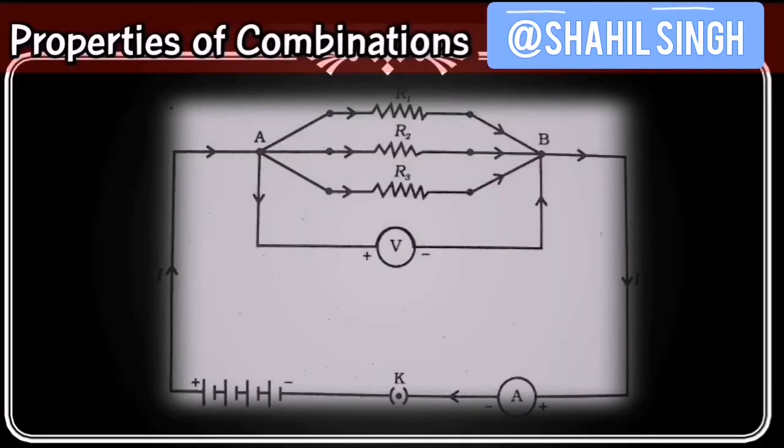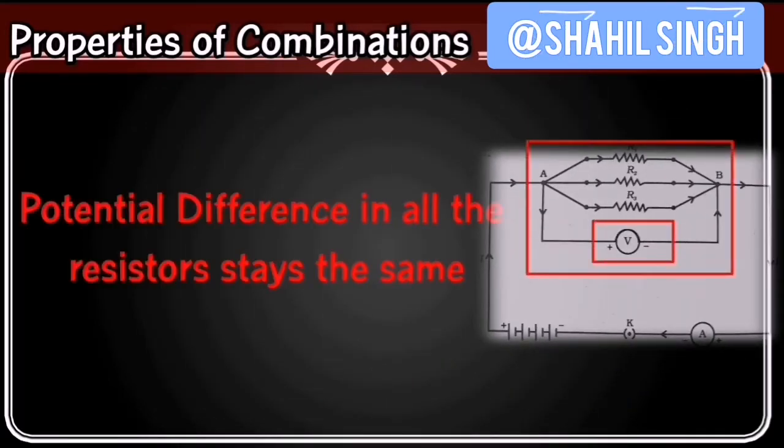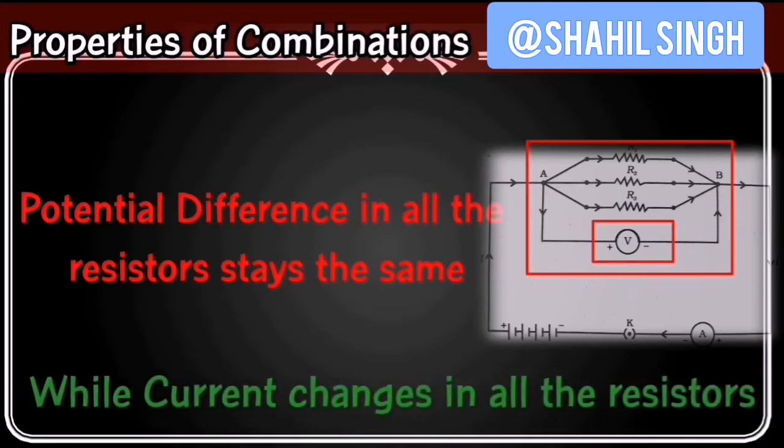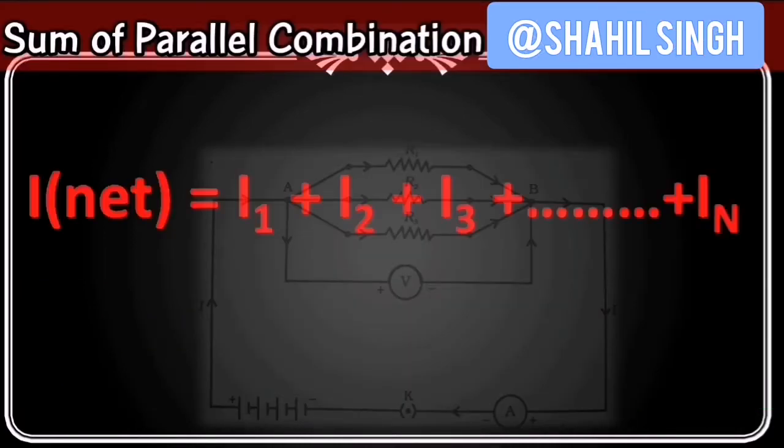So in parallel connections, we know that the voltage or the potential difference stays constant and the current changes in all the resistors, and also the sum of all those currents is equal to the total current in the circuit. So with that information we get total current is equal to current in the first resistance, which we represent by I1, plus current in the second resistor, which is I2, plus I3 and so on up to In, which means nth resistor has nth current. So if you sum up all these currents, then you will get the total current.